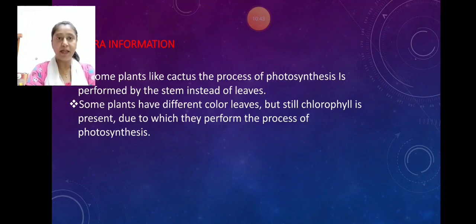Second point, many times the students feel that there are some colored leaves present in their garden or somewhere in their surroundings. Some leaves have white or red colored spots on them, few are maroon, and we feel, where is the chlorophyll? The green color pigment is not at all there. But no, actually these colored leaves also have chlorophyll, but due to the other colors we are unable to see the chlorophyll, and these leaves can also perform the process of photosynthesis.